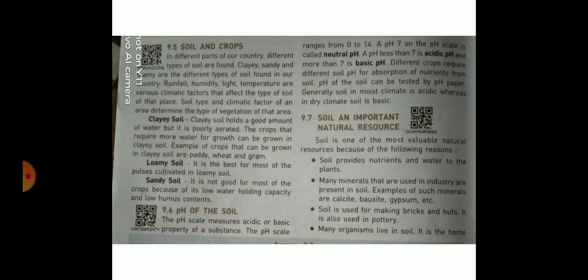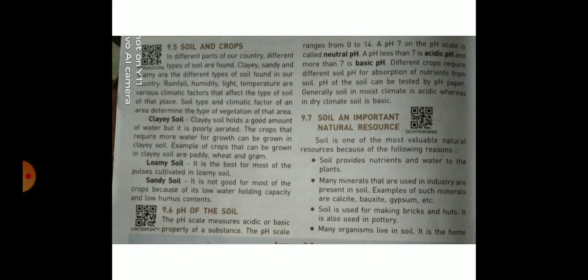And the pH of the soil. The pH scale measures acidic or basic properties of a substance. The pH scale ranges from 0 to 14. A pH of 7 on the pH scale is called neutral pH.